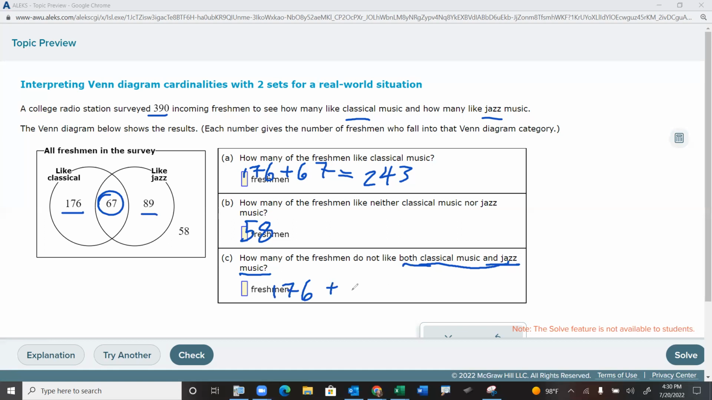And then you'd also have these 89. They don't like both. And you'd have these 58. They certainly don't like both. All right. And then I'm just going to go to my calculator like I should have on the last one. Hopefully I got it right. Okay. So there's 323 people in that group. And notice none of our answers are bigger than 390, which makes sense. There's only 390 people to pick from. If you end up with more than 390 in any of the groups, that's not going to cut it.